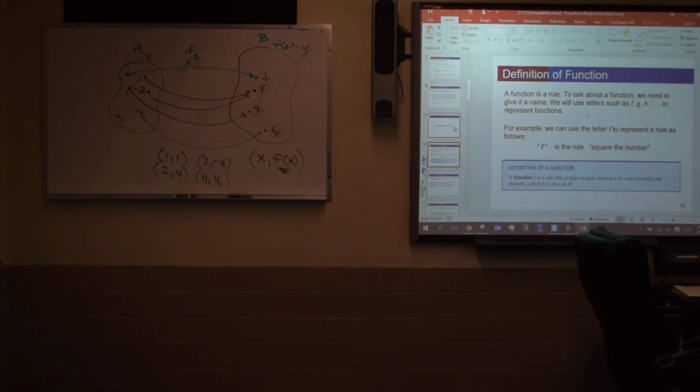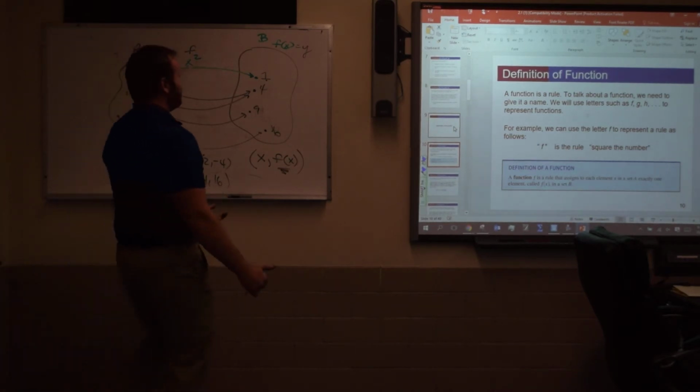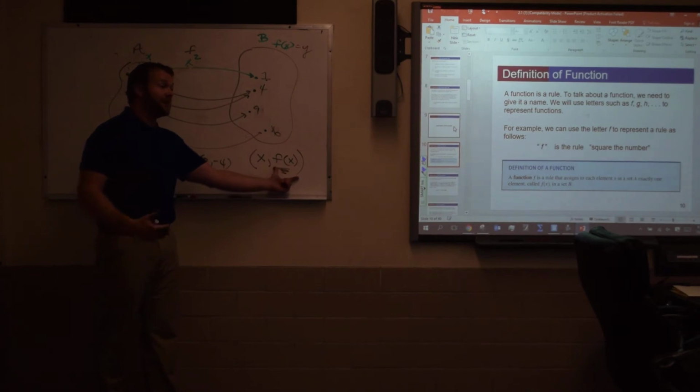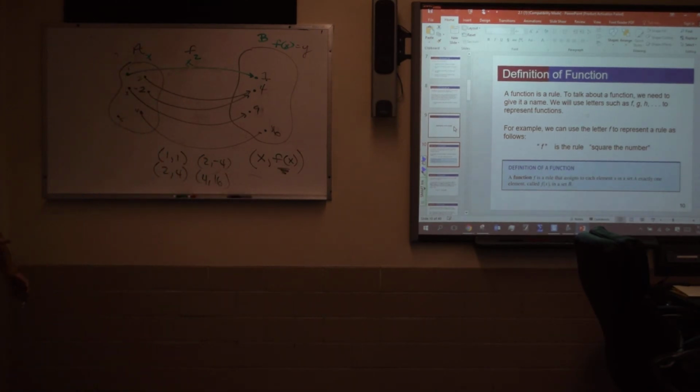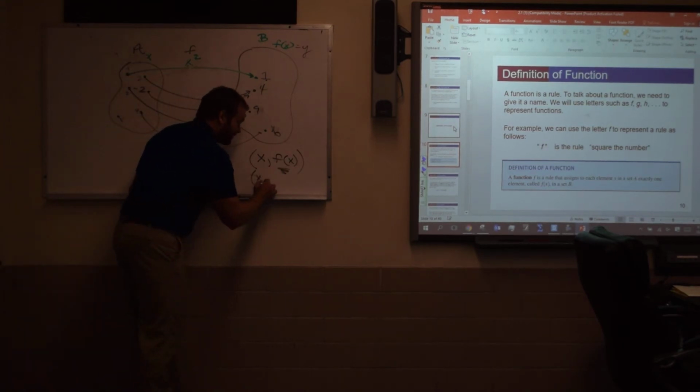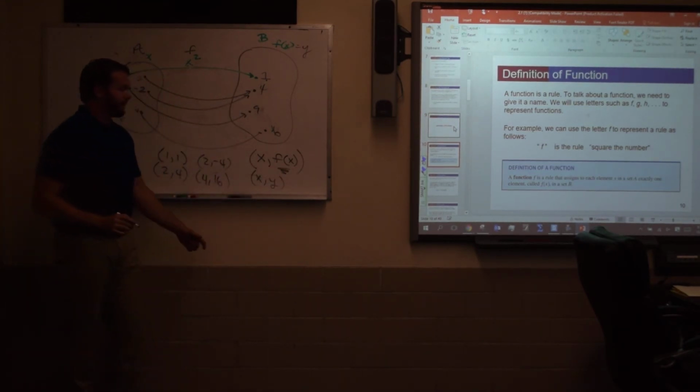Because things that are functions and things that are not functions will have a lot of varying characteristics. And it'll be nice to know, is this rule a function or not? Well, if they're using that notation, they're already telling you, yes, it is. And then all the criteria or characteristics that delineate a function exist, and we can assume that. Does that make sense?